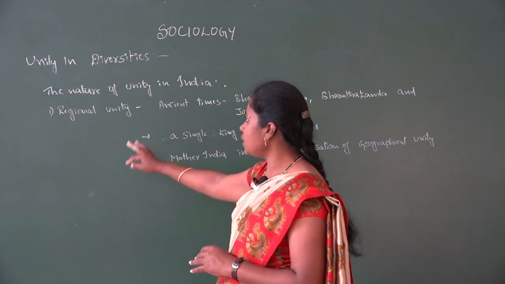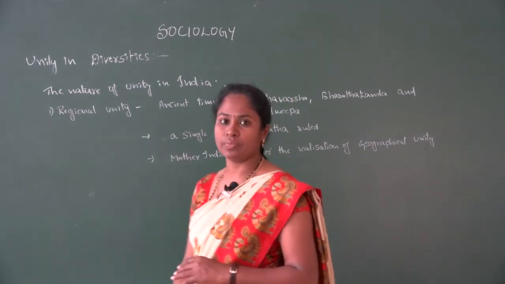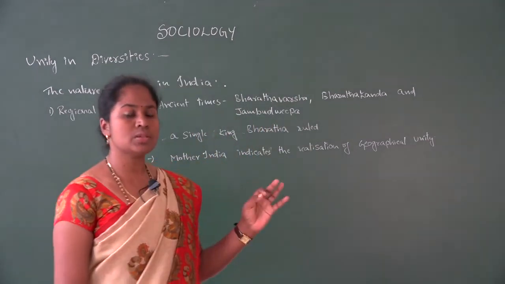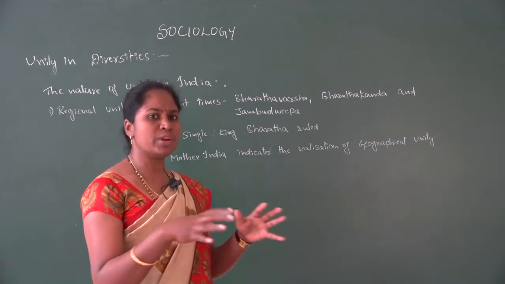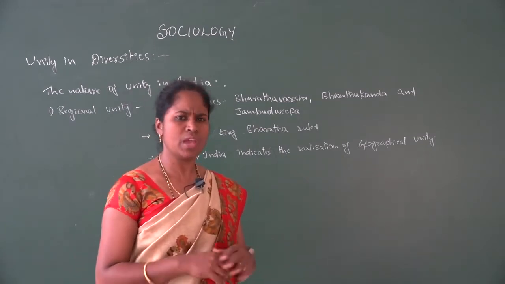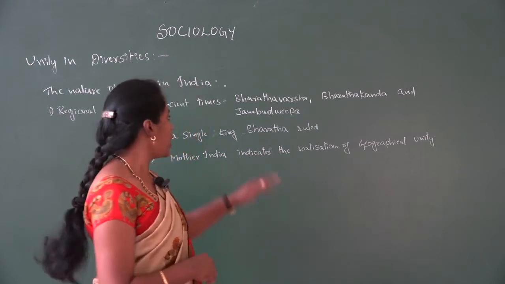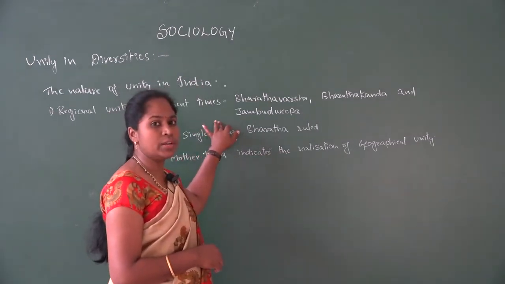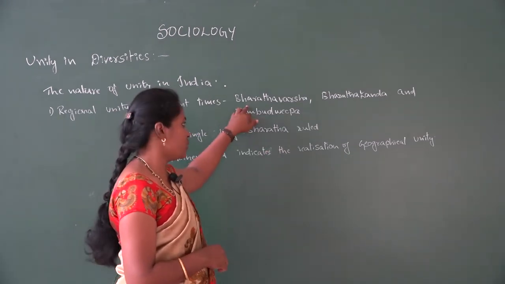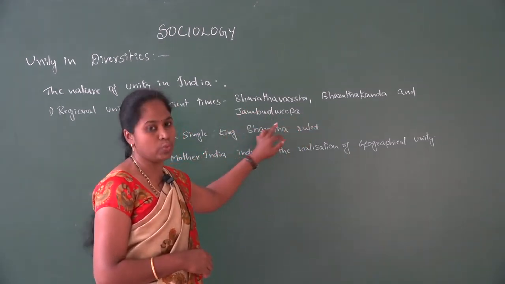First one, regional unity in India. In this we could find there are many different geographical areas in the Indian society. In the ancient times, India was called by different names, that is Bharatavarsha, Bharatakanda and Jambudvipa.